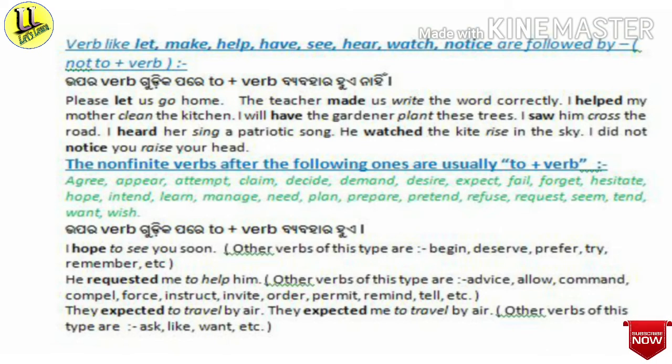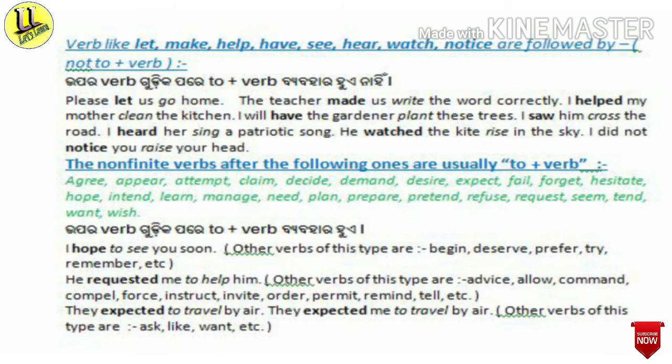I saw him cross the road. I heard her sing a patriotic song. He watched the kite rise in the sky. I didn't notice you raise your head. Now in these examples, you can easily watch the bold type words and italicized words. Italicized words show the non-finite verb and bold words are finite verbs.